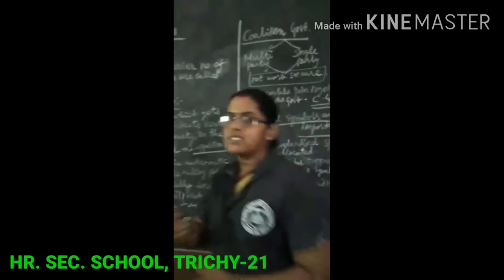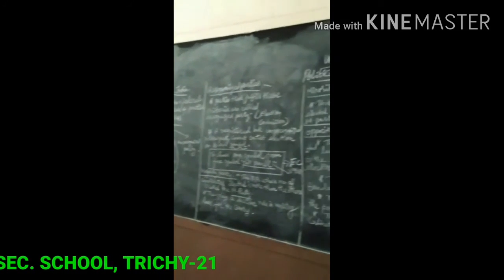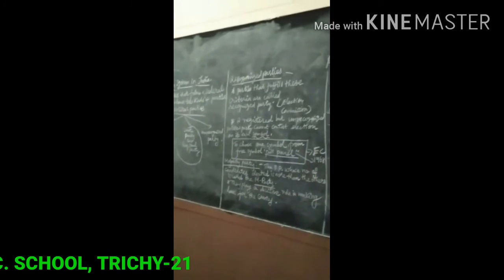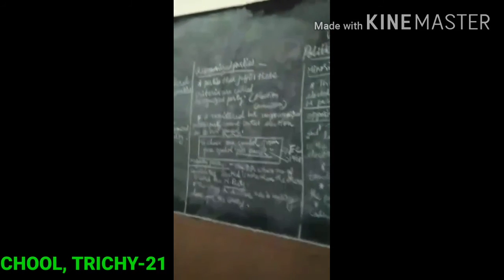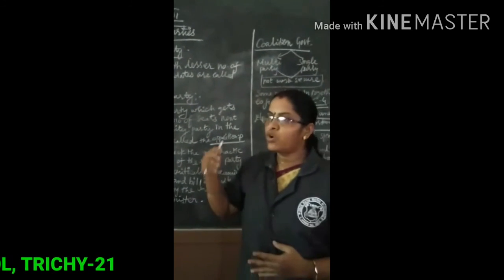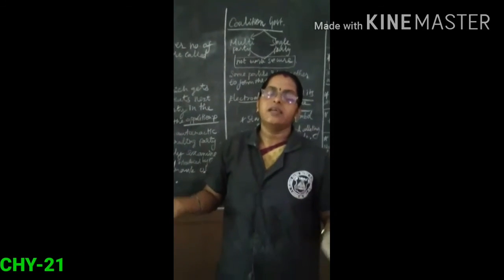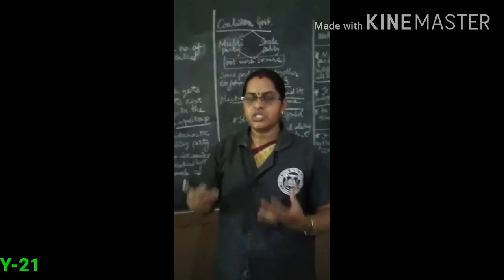Now let us recall the topics: political party, party system in India, national party and state party, majority party, minority party, the symbol of the Election Commission, coalition government, and the difference between national party and regional party.